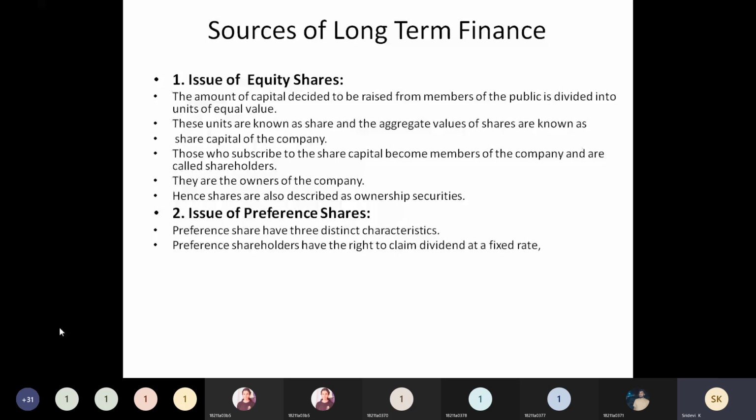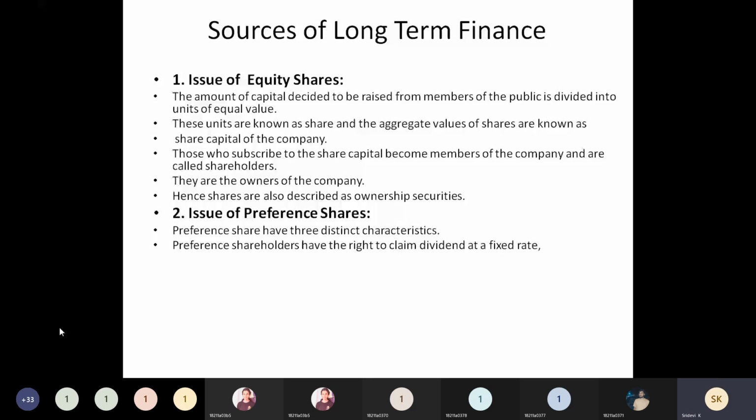You shouldn't think that preference shareholders will be given first preference, leaving all these people. After paying all these people only, preference will be given to the shareholders. Among the shareholders, first preference will be given to the preference shareholders, and then it will go to the equity shareholders. This is the main important point you have to keep in mind.